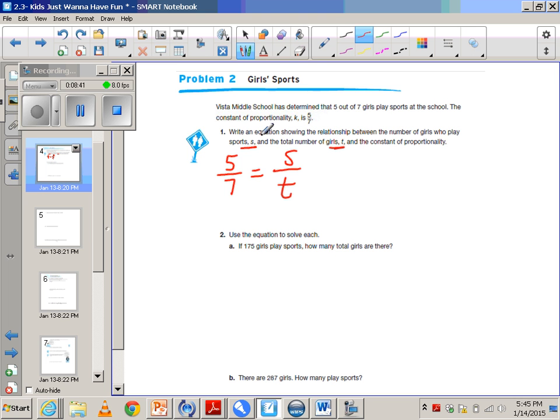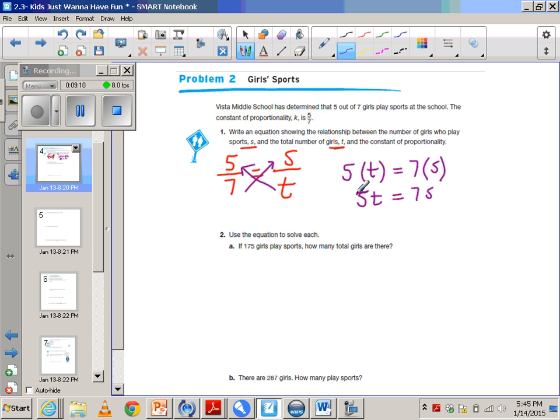So the way that we solve this is just like we did with the others. You're going to cross multiply. So we're doing this number again. So you're going to have 5 times T equaling 7 times S, because all we did was multiply our means and extremes. So 5T equals 7S.